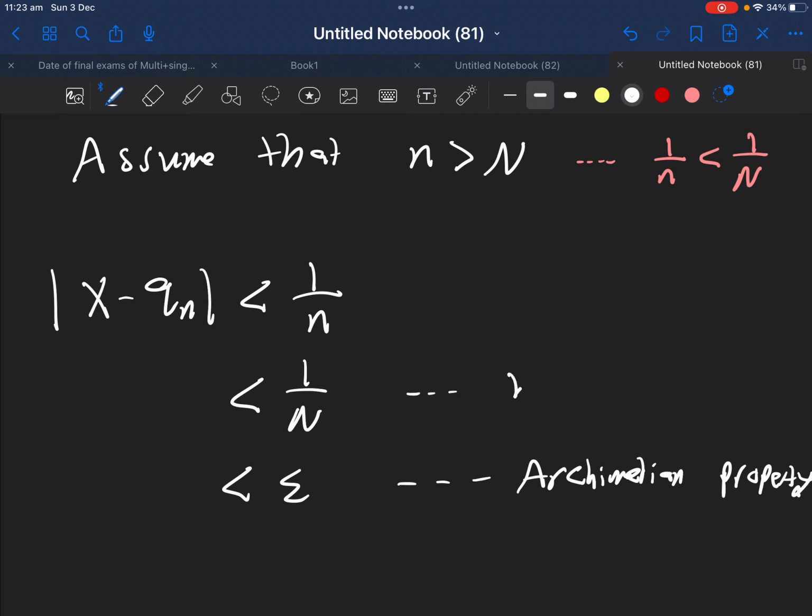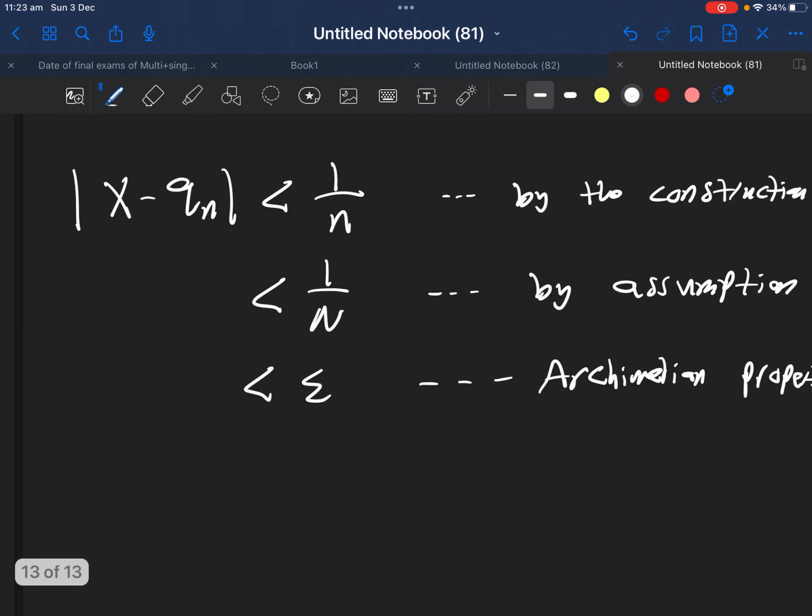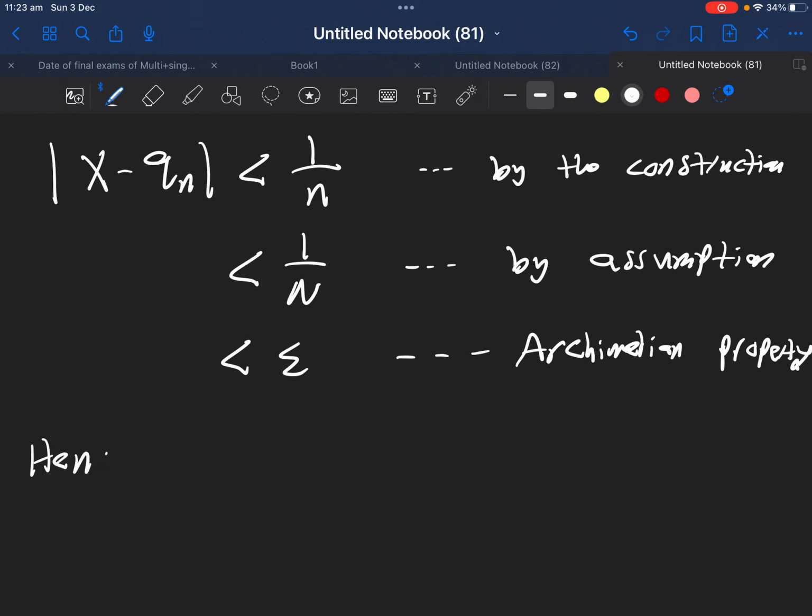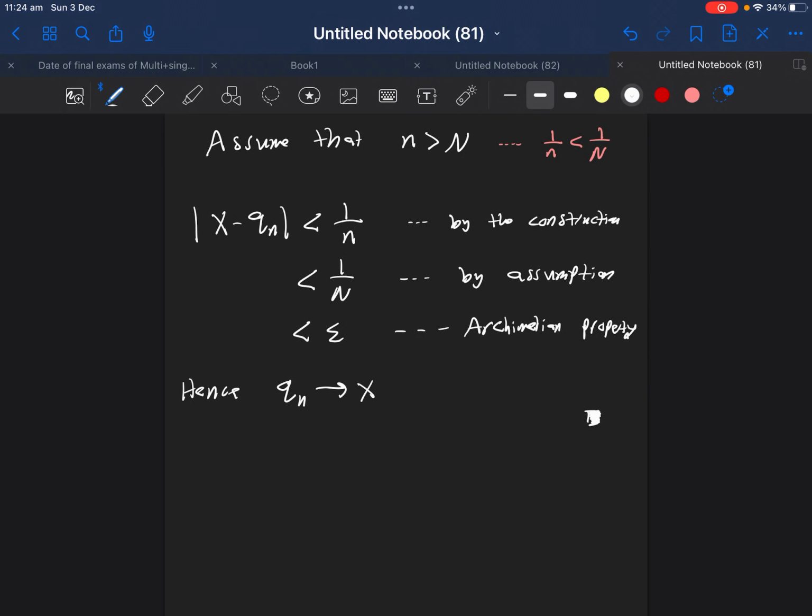And of course, this one is by the construction process. And hence, we prove that Qn converges to x. Of course, with a similar argument, exactly the same steps, we can do it for the irrational numbers, and so we prove that for any real number, we can find a sequence of rationals that converge to that real number.